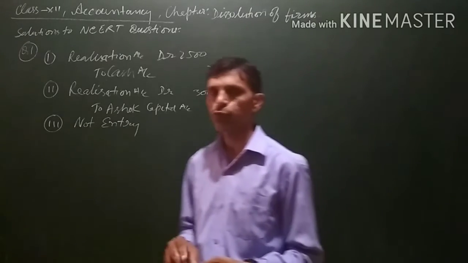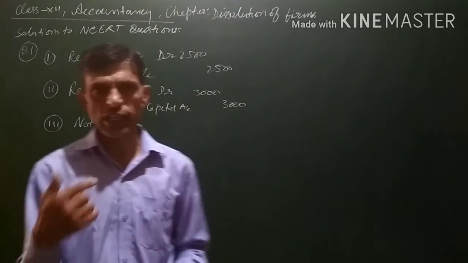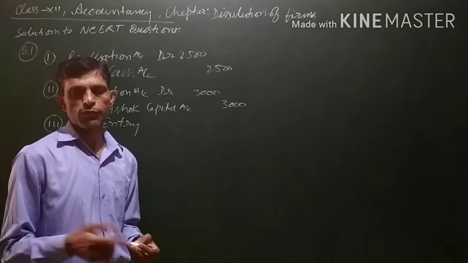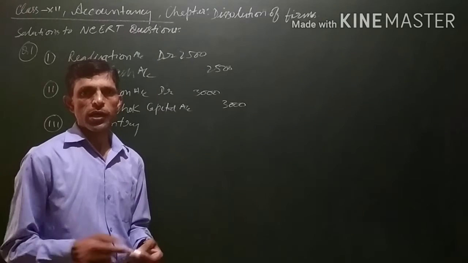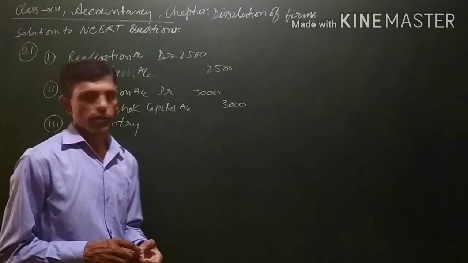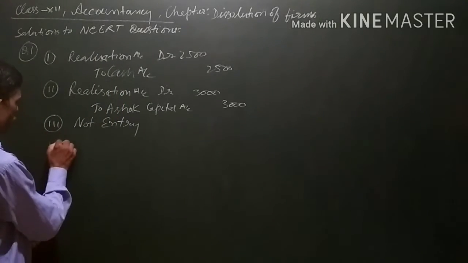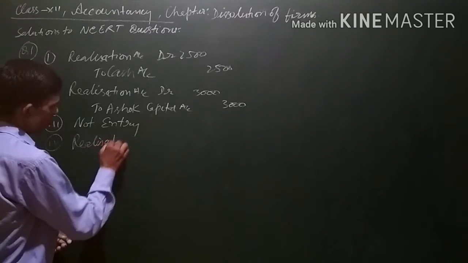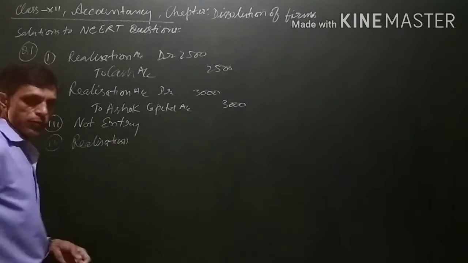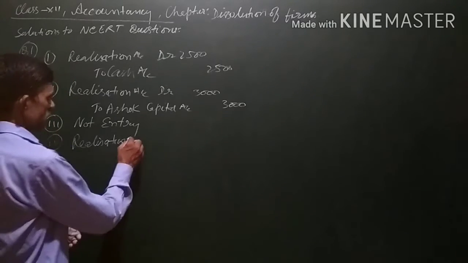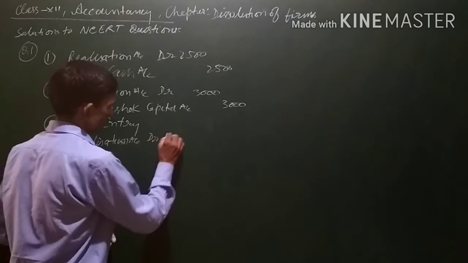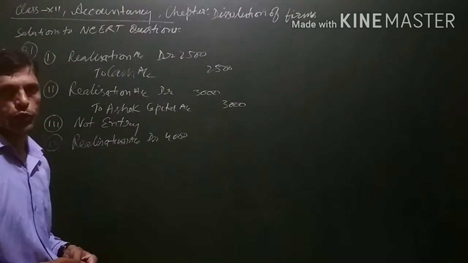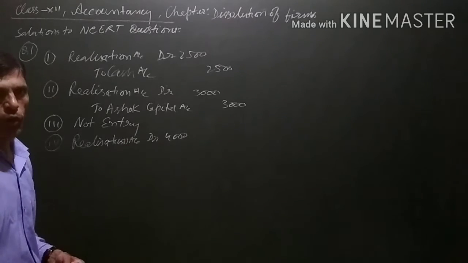So here, 4,000 is the amount and 3,000 is the actual expense of the partner with regard to realization. The 3,000 will not be recorded, because it is a personal matter. Only the entry of 4,000 will be passed. For the business, it is an expense: 4,000 will be paid to the partner, Amit. Realization account debit 4,000, because the business will be paying 4,000 to Amit to conduct the realization process.